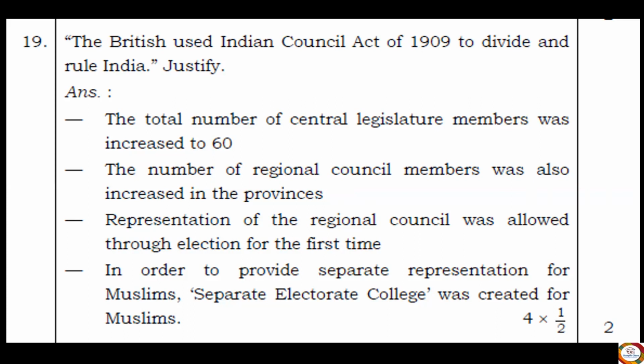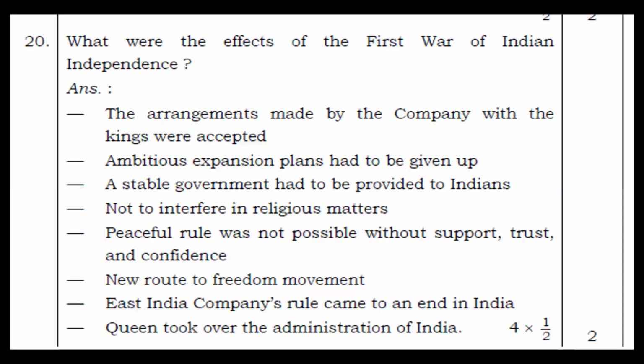Representation in the regional council was allowed through election for the first time. In order to provide separate representation for Muslims, a separate electoral college was created for Muslims. Okay, so this is how the British started using the Indian Councils Act of 1909 to divide and rule India. Different separations were done. Okay, so let's move to the next question.